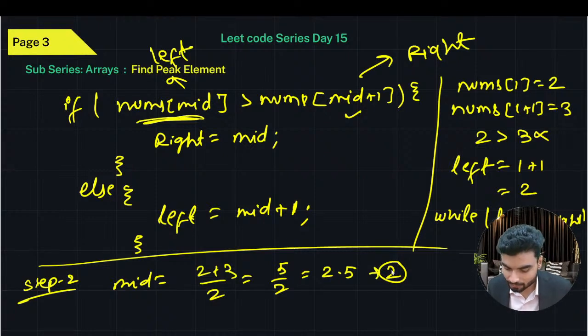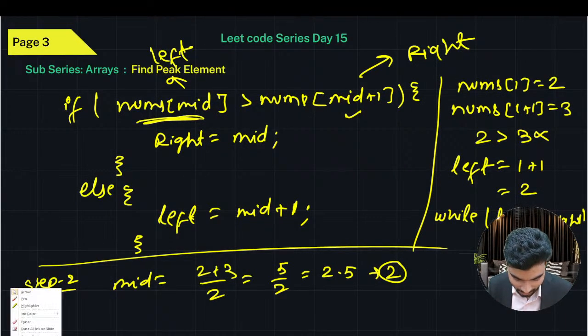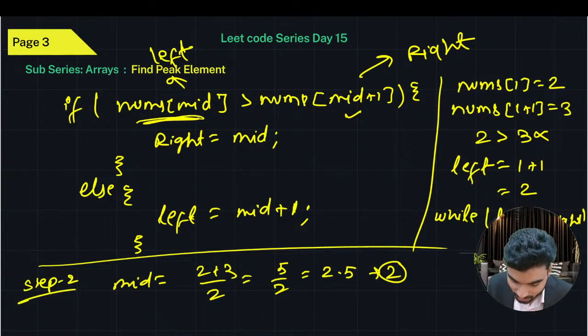Now tell me what will happen. You will see the condition here. So nums[mid] at the second index is 3. Is 3 greater than, I'll change the color to make you understand more. Because if mid is 2, if you put the mid here as 2, the value will become 3 at the second index. Yes or no?